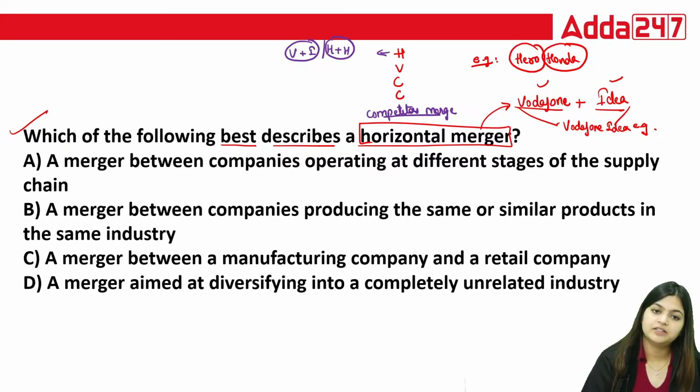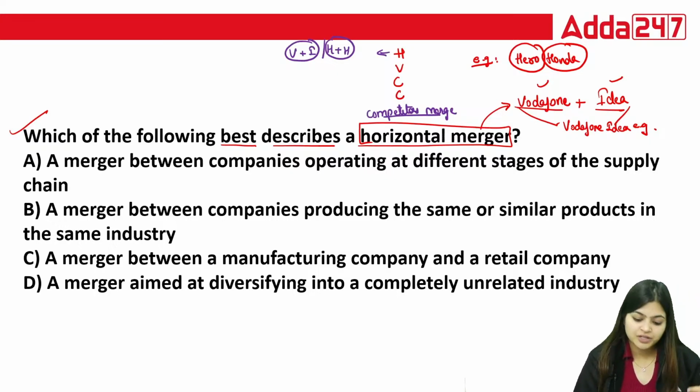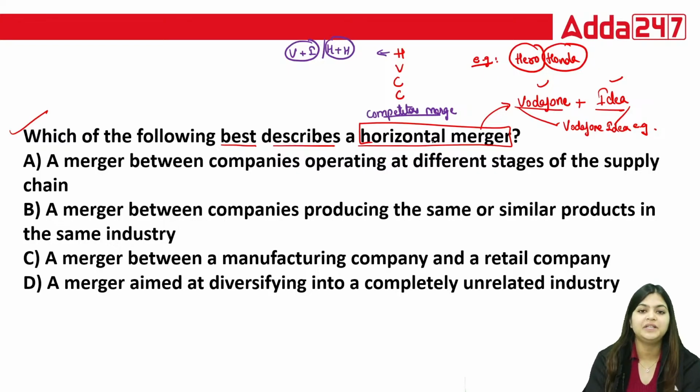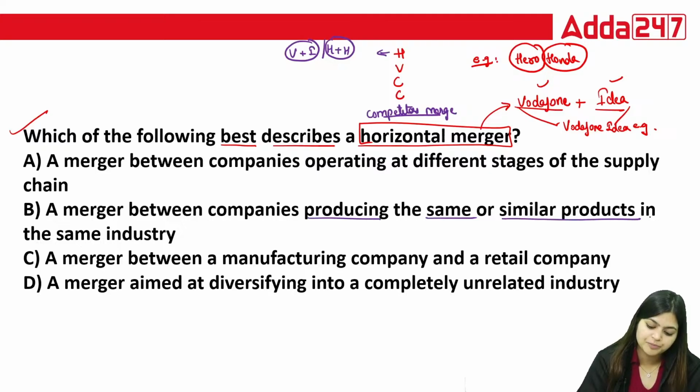So now let's read the options. A, a merger between companies operating at different stages of the supply chain. B, merger between companies producing the same or similar products in the same industry. C, merger between manufacturing company and retail company. D, merger aimed at diversifying into a completely unrelated industry. So horizontal means companies producing same or similar products in the same industry. So that's why answer B is your correct.